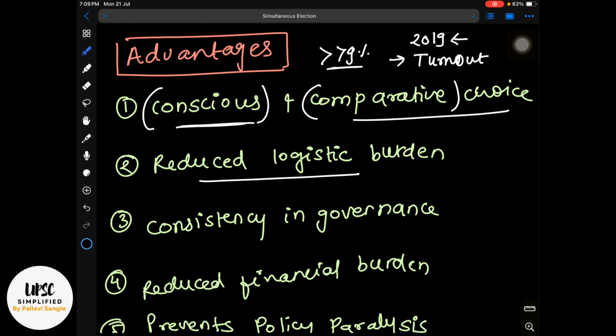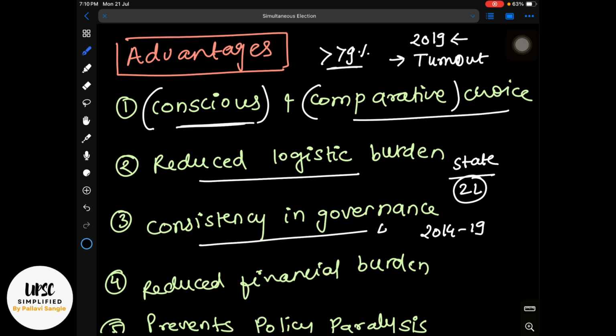Reduced logistic burden, of course, because let us suppose there is a major state election, a total of 2 lakh security personnel are deployed in such major state elections. So consider the other states and every now and then an election, this huge logistic burden will be reduced a lot. Consistency in governance will be maintained, because we have seen in 2014 to 2019, in India, 4 to 5 states elections used to happen every year.